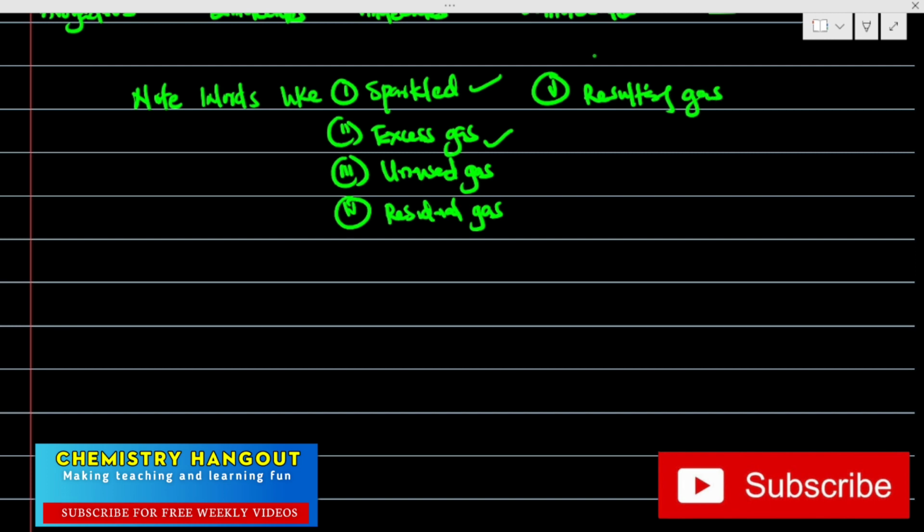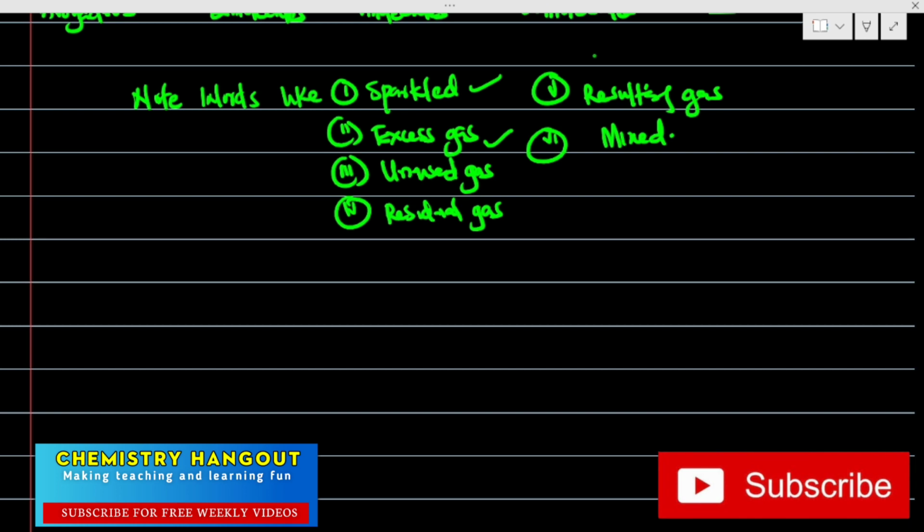When you see them in a question, the probability that it is a gas law question is very, very high. Also note "mixed", which is common in questions like this.